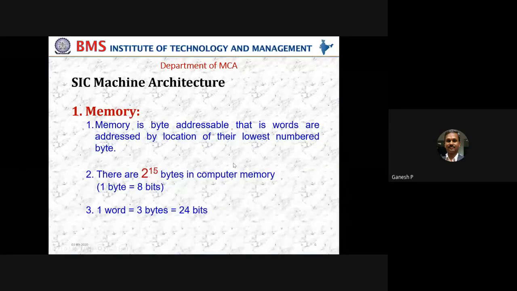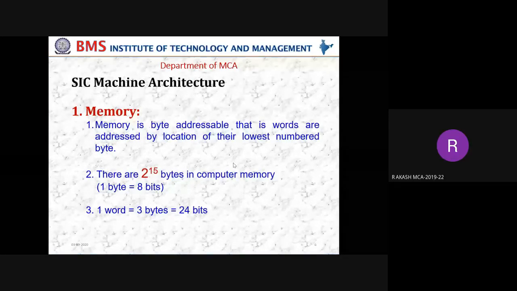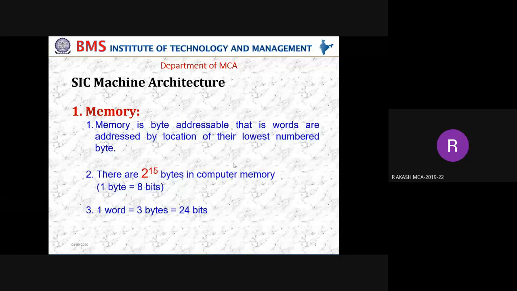I'm talking about 2 power 15 bytes as the size of a memory. How do you represent that in terms of kilobytes, megabytes, gigabytes, petabytes, zettabytes? Gigabytes, how many? 32 gigabytes? 32768, sir. Are you sure? 32768 is not a gigabyte. You start from kilo, then go to mega, then giga, then peta, then zetta.